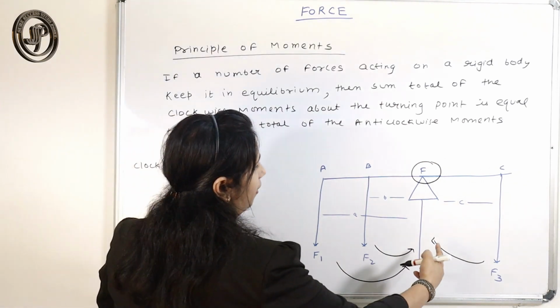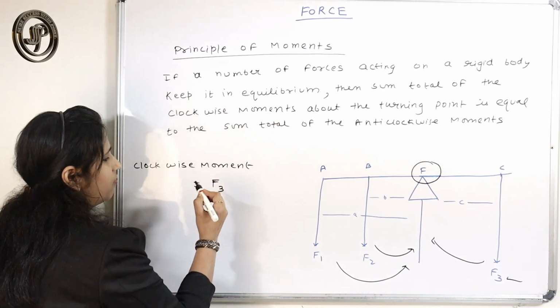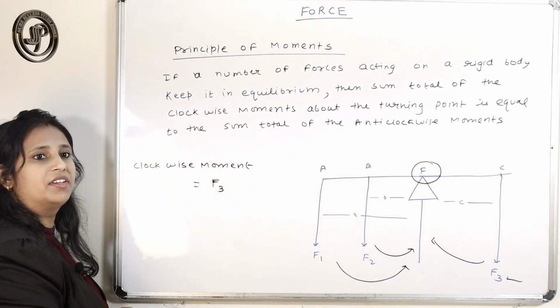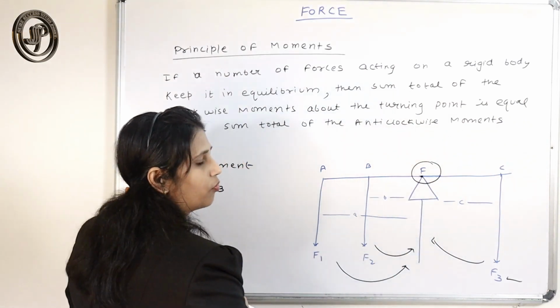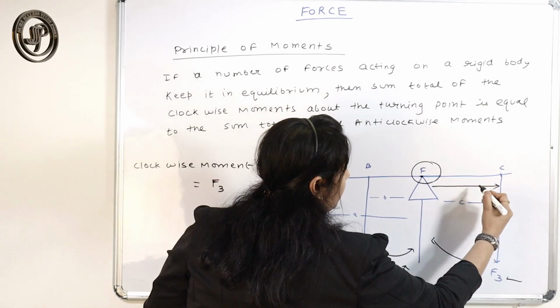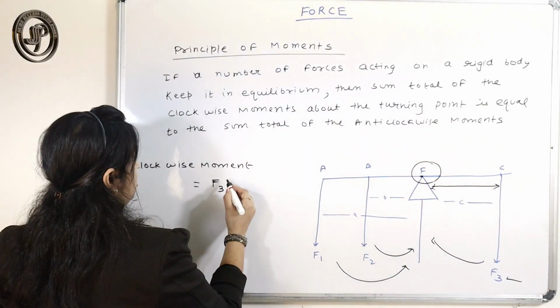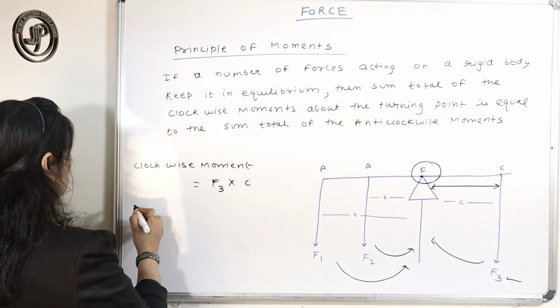For this body, the force is F3 and the perpendicular distance from the axis of rotation is C. So this is the axis of rotation, and the perpendicular distance is C. So F3 into C is the clockwise moment.